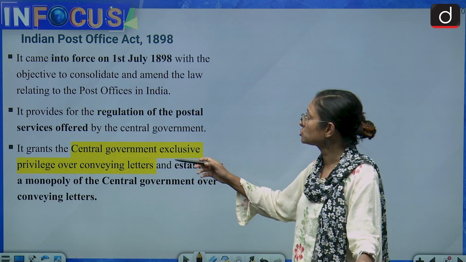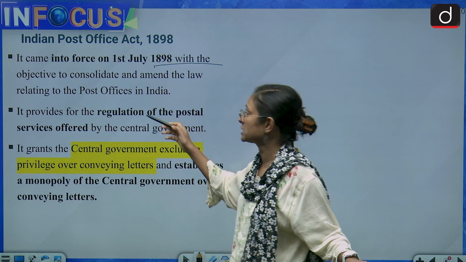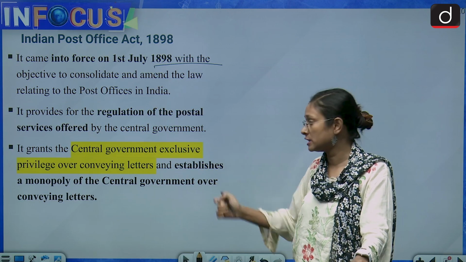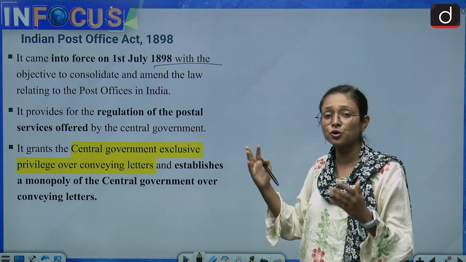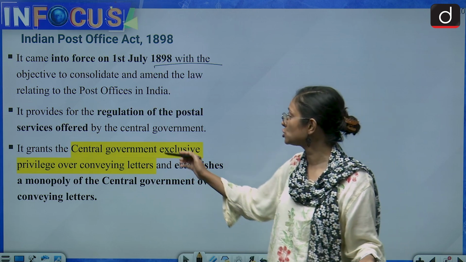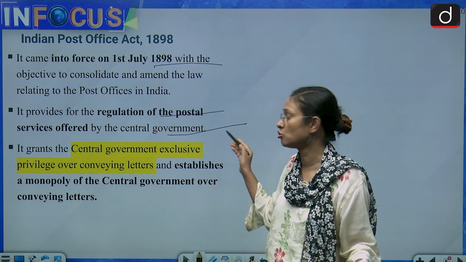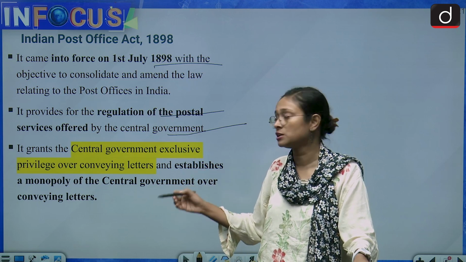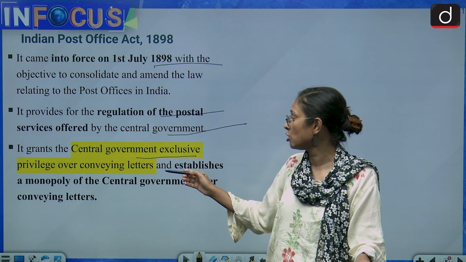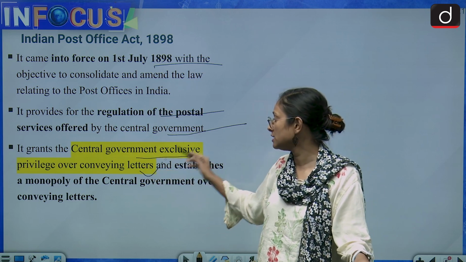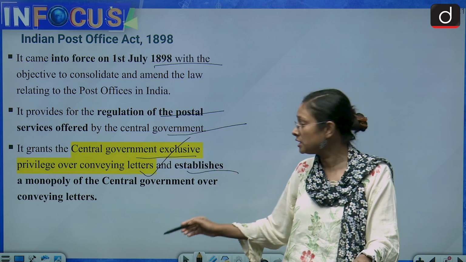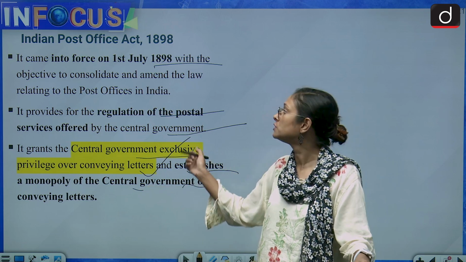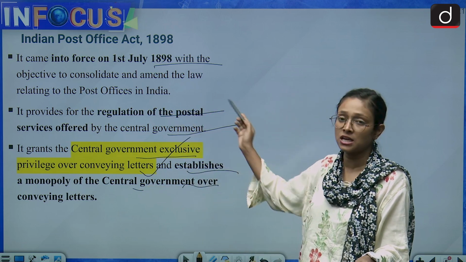It came into force on 1st July 1898 with the objective to consolidate all the postal services of the then colonial India, and it also provided regulatory measures, meaning regulation of the postal services offered by the central government. The power and exclusivity were given to the central government. The central government had the exclusive privilege over conveying letters, establishing a monopoly over conveying letters. So this was the feature of the Indian Post Office Act 1898.